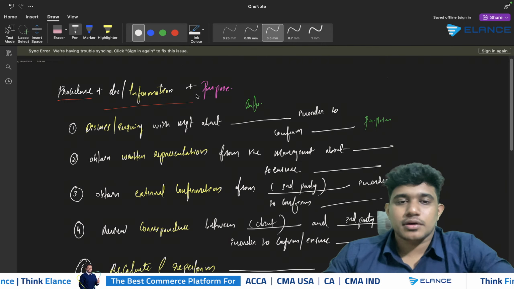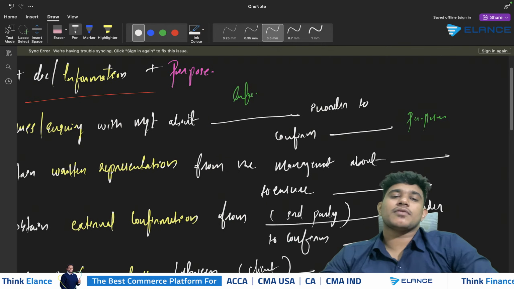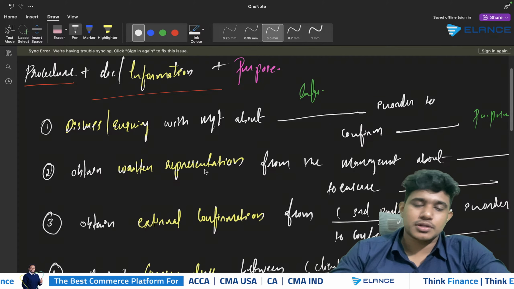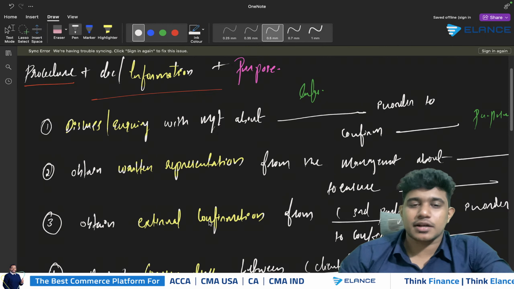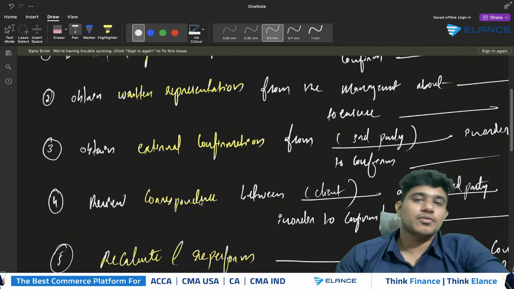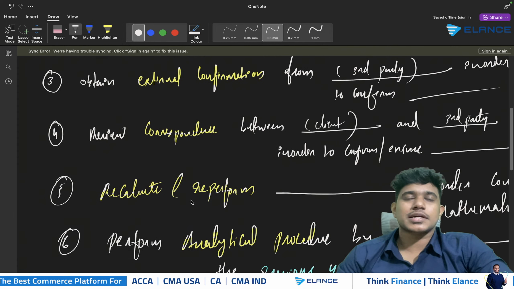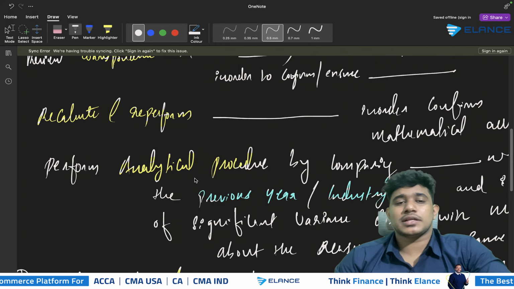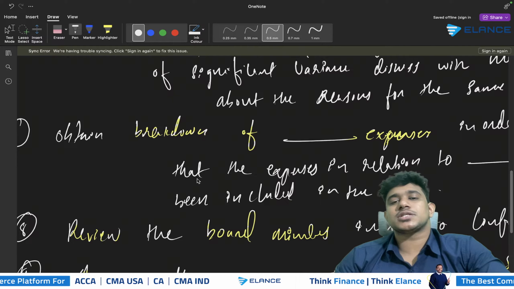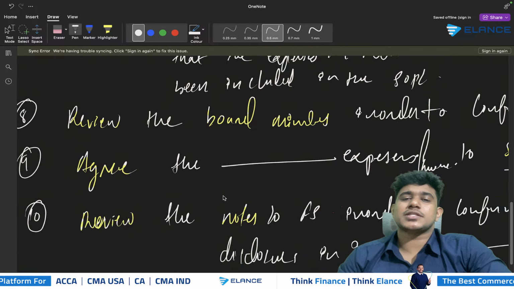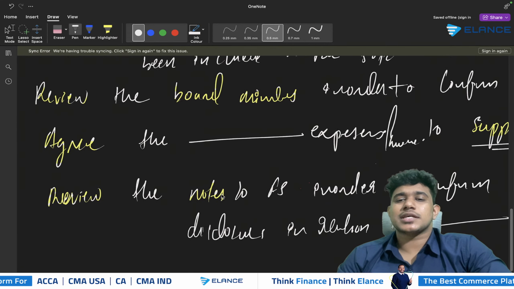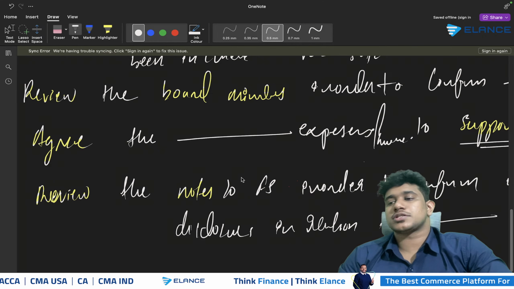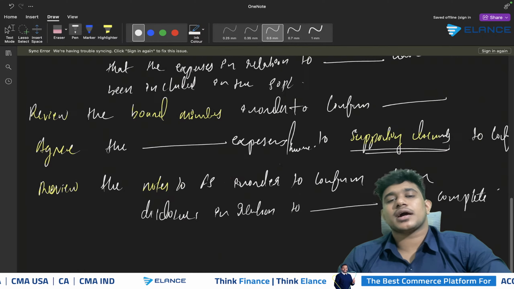So you should consider from the scenario whether there is any possibility of having discussion with the management. Is there any possibility of getting a written representation? Is there any possibility of getting an external confirmation? Is there any possibility of reviewing correspondence between two persons? Is there any calculations which you can recompute? Is there anything which you can compare with the prior year or with the industry standards? Is there any expenses for which you can obtain breakdown? Whether there is any possibility of reviewing the board minutes? Is there any expenses that you can vouch with supporting documents? Is there any notes to financial statements? All of these have to be considered.